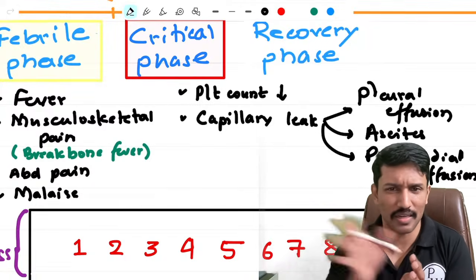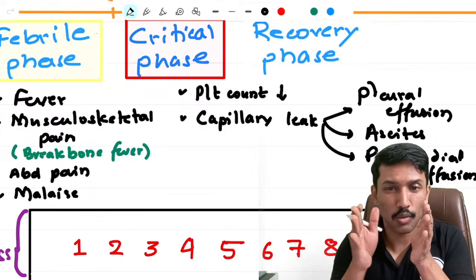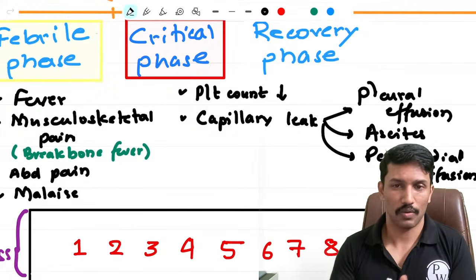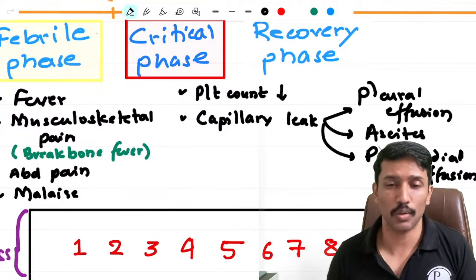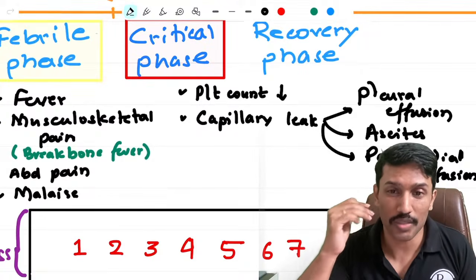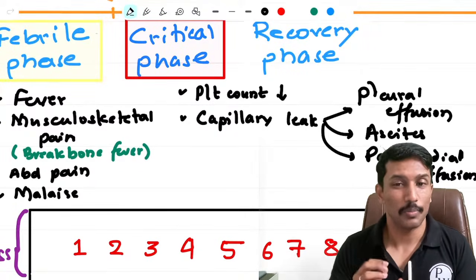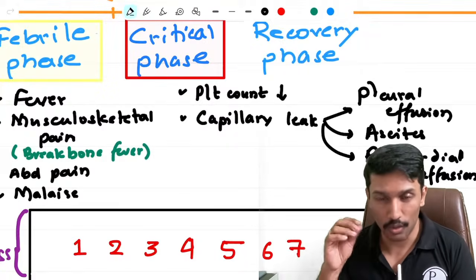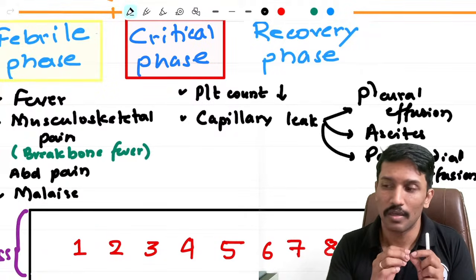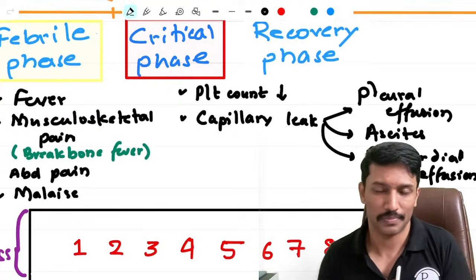Because of these capillaries, they're leaking. So the circulating blood volume starts coming down. And because of this severe decrease in the circulating blood volume, the patient can go into a state of shock. That is what you call dengue shock syndrome. So the majority of dengue deaths happen because of dengue shock syndrome and not because of thrombocytopenia leading to bleeding.